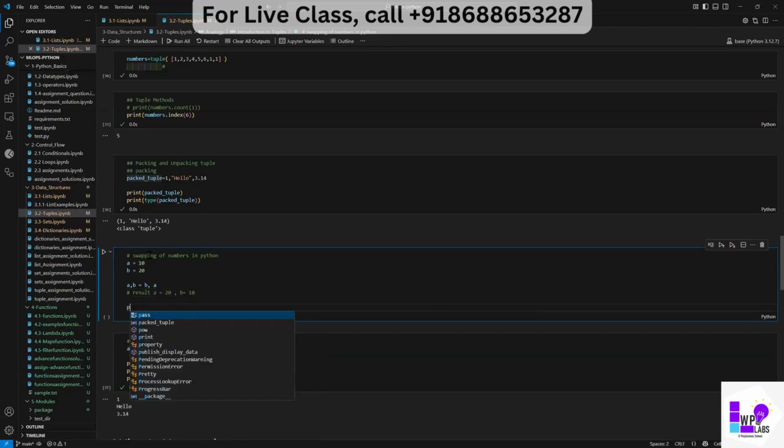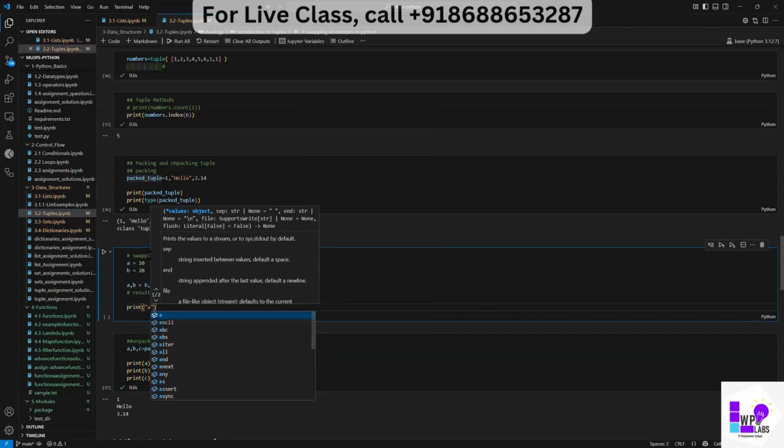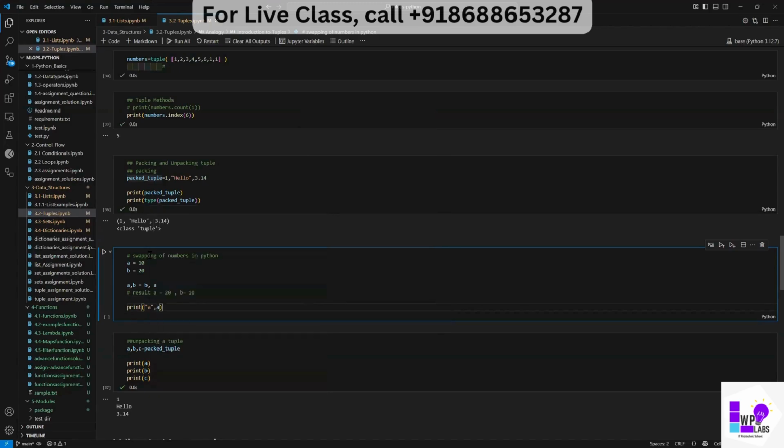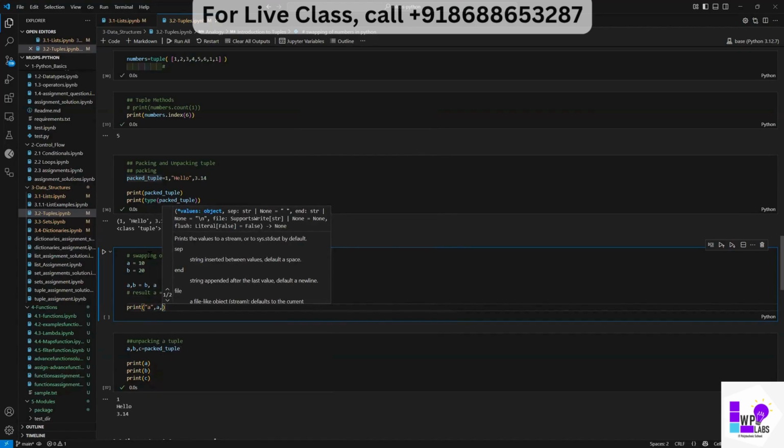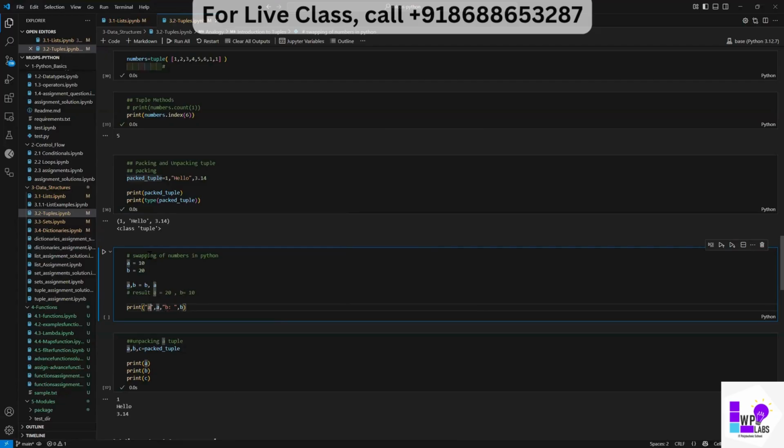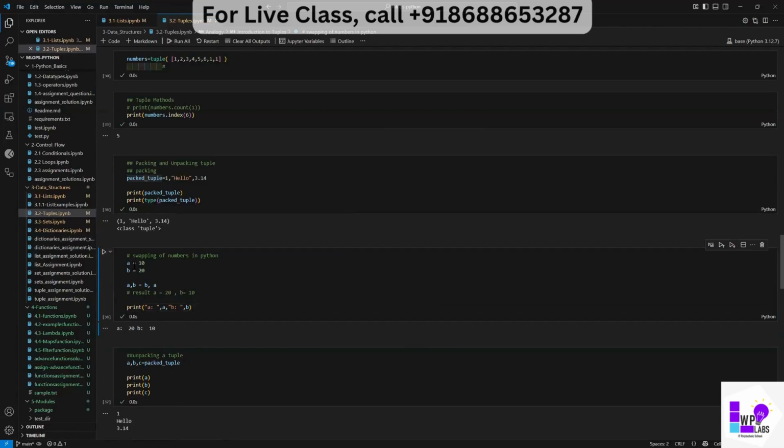Now let me print A and B. If you see, A became 20. Initially, A was 10, but now A became 20. You see how easy it is to swap this?